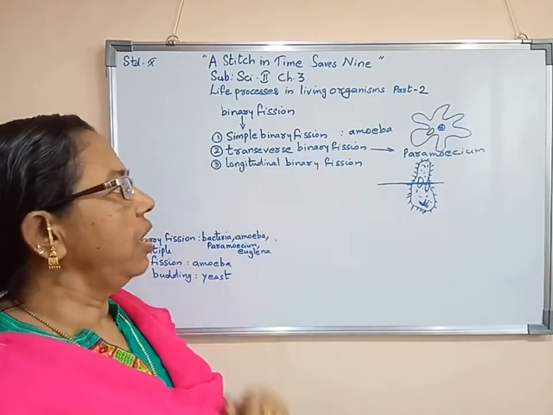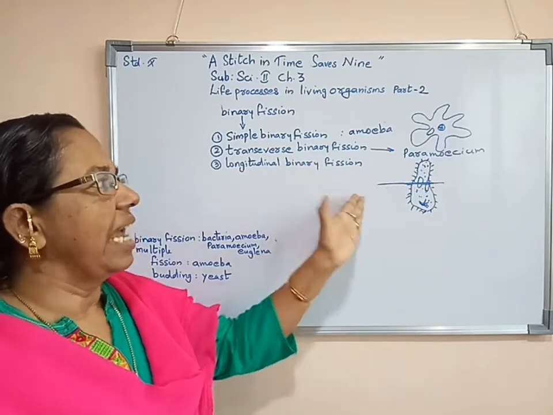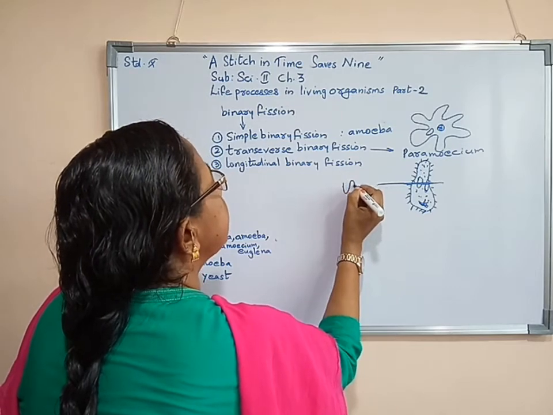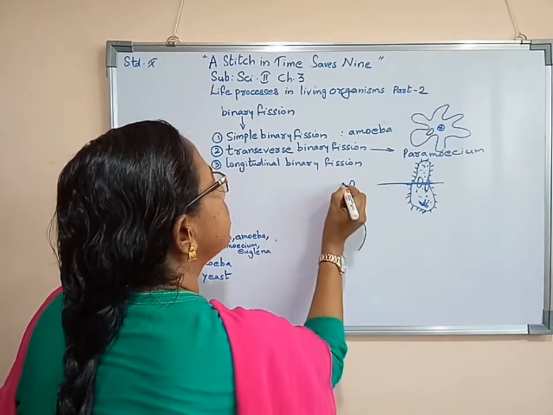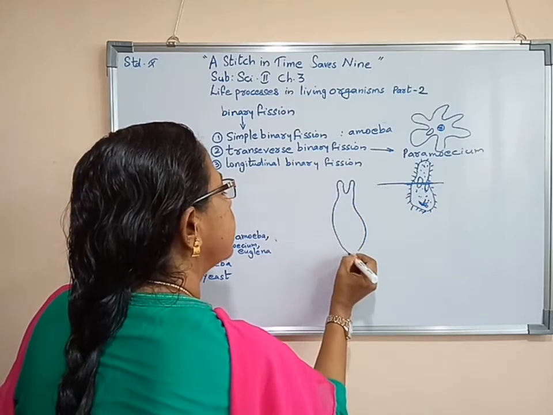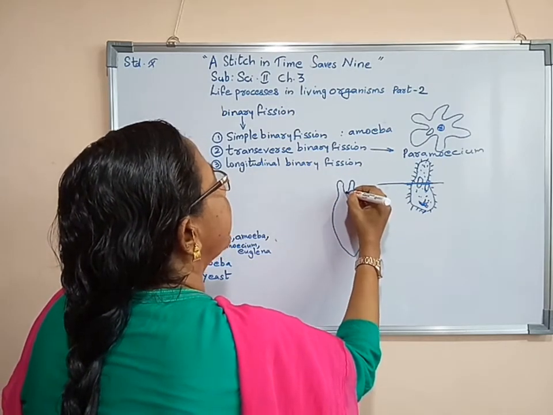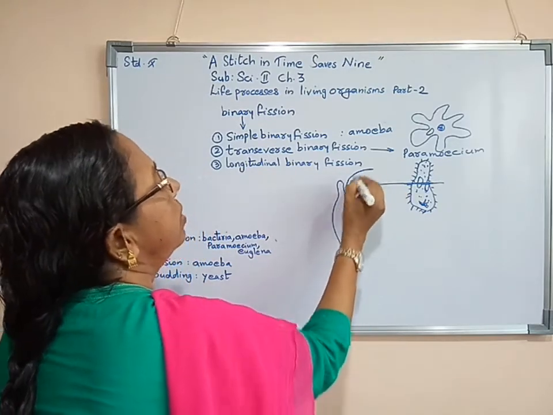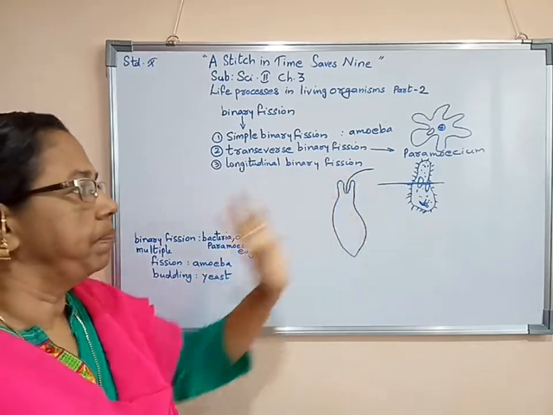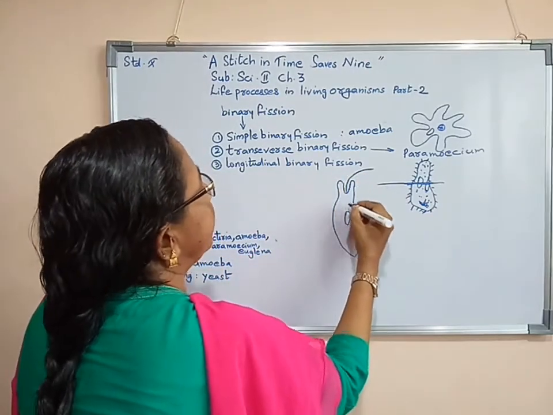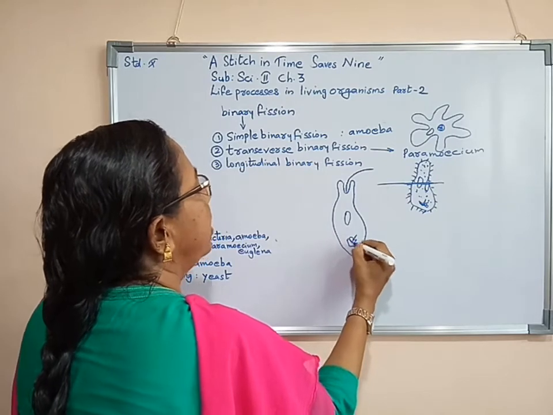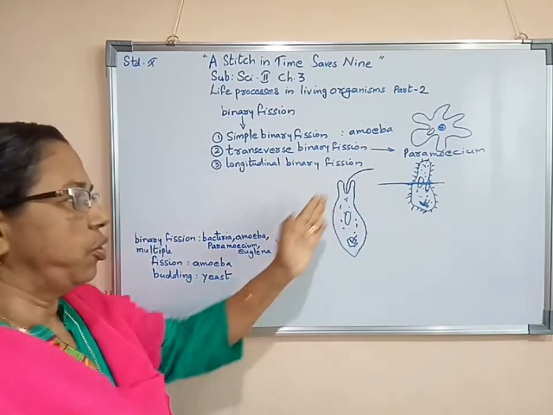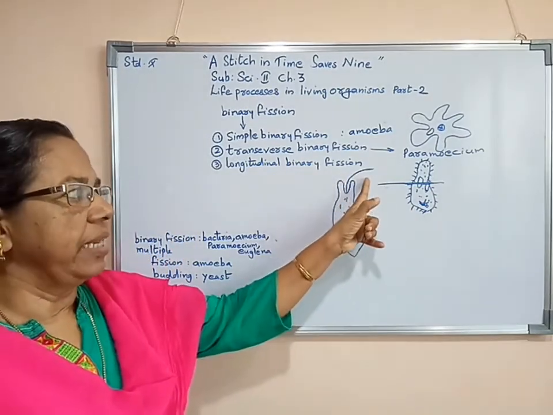Now we are studying about longitudinal binary fission. This is happening in euglena. Euglena having such a structure. Now here reservoir is there. Here one flagellum will be there, one whip-like structure, flagellum. Then inside again nucleus will be there. Then contractile vacuole will be there. Then various other organelles all will be there. Even cytoplasm will be there. Only one flagellum is there.